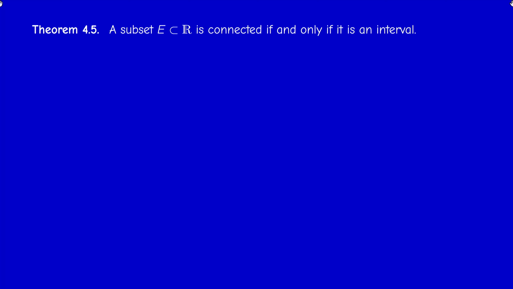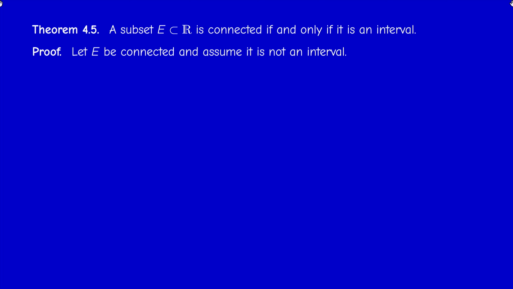Fifth result, a little bit more difficult, that we mentioned in the previous video: the only connected subsets of R are the intervals, including the trivial intervals, which are the singletons and the empty set. So there are two implications to prove here. Let us start with the easy one.